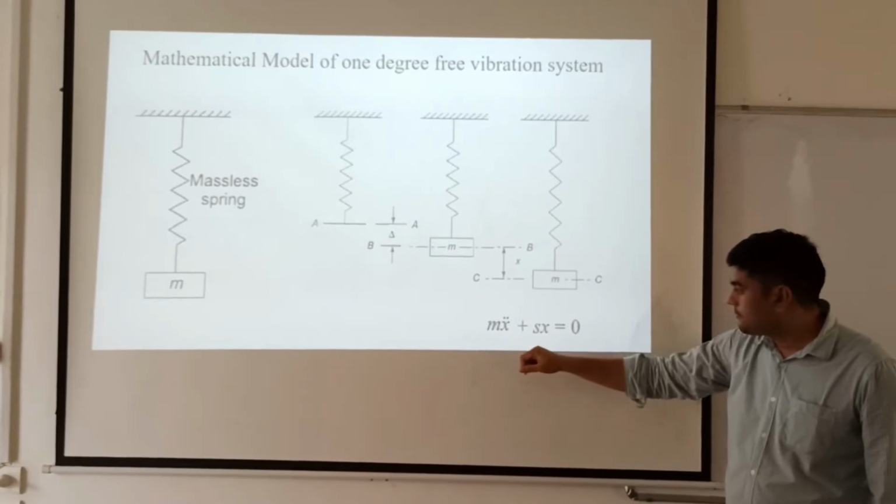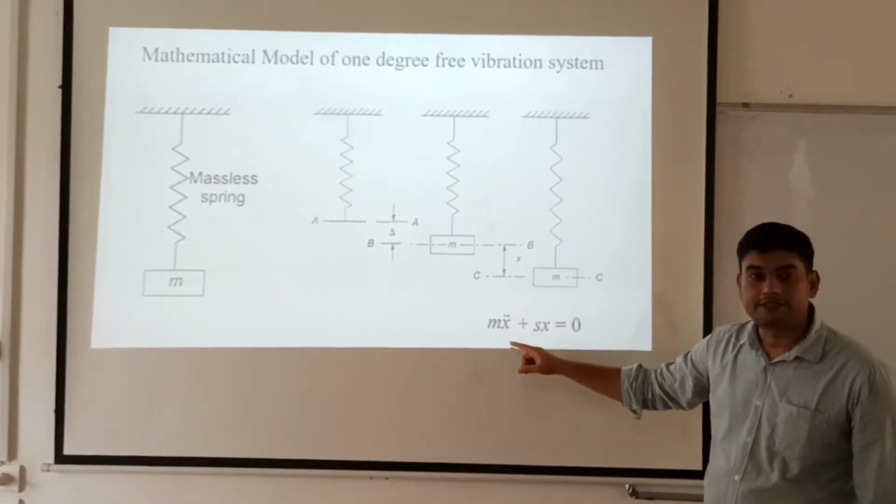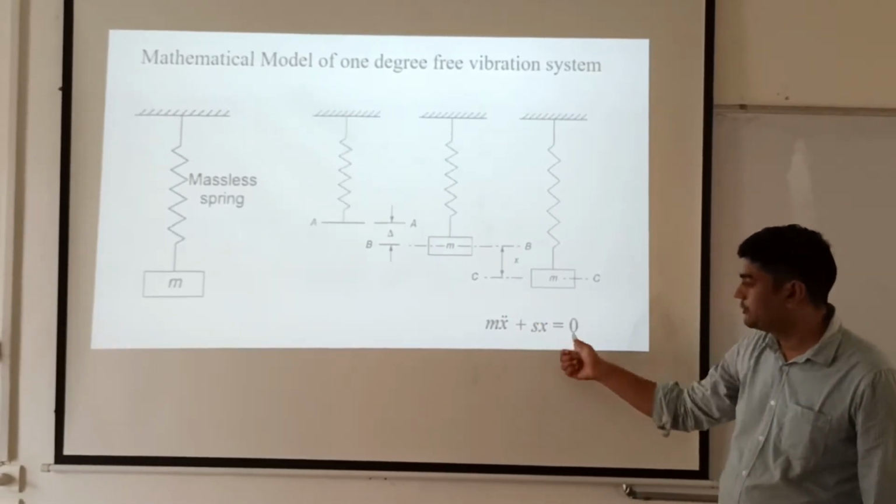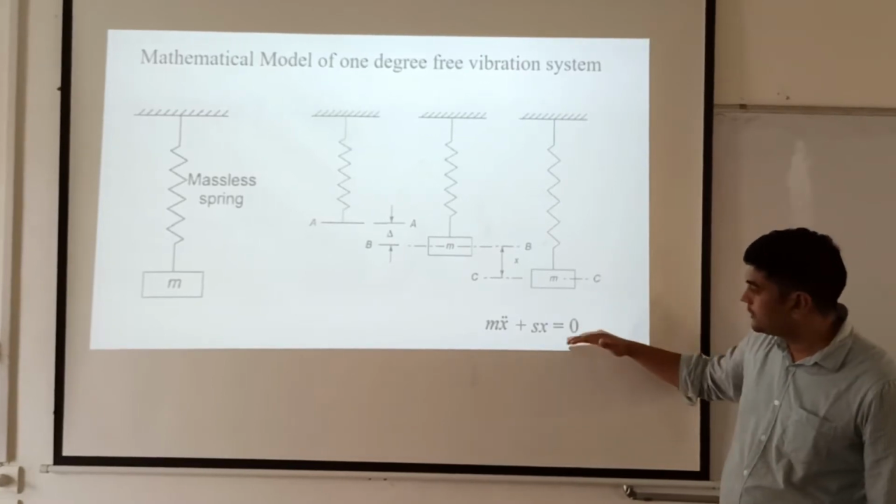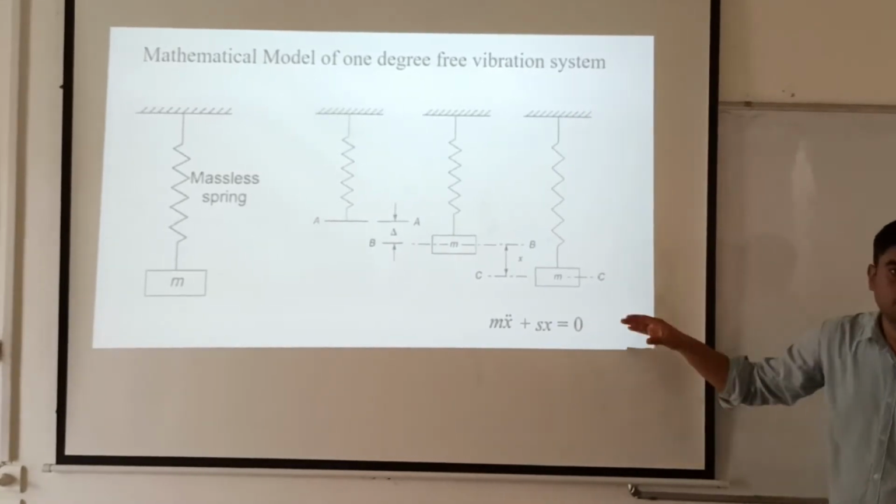And another force will be the inertia force. The summation of these two forces will be equal to 0. That will be the characteristic equation or the equation of motion of the system.